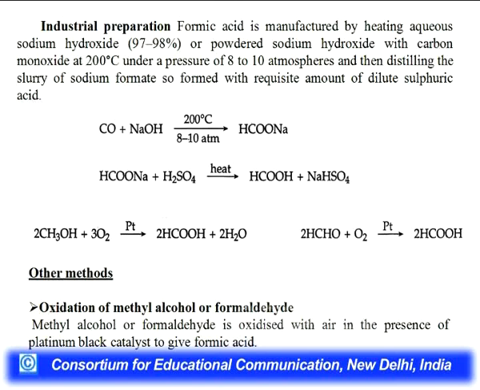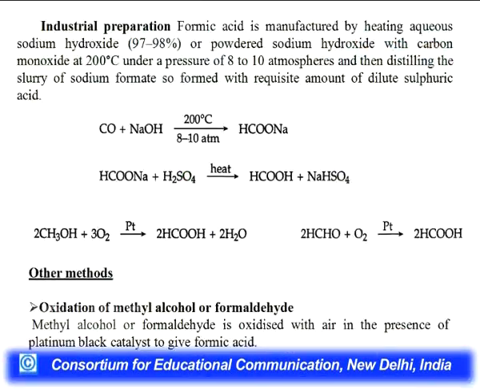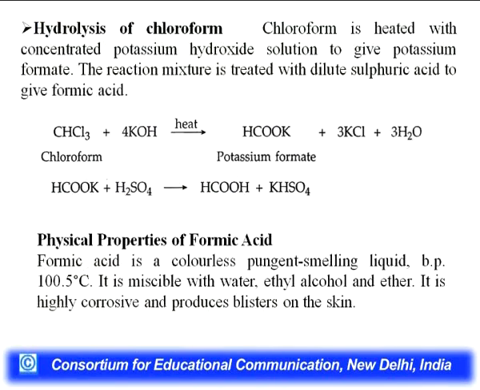Cost effectiveness is there. Formic acid is manufactured by heating aqueous sodium hydroxide or powdered sodium hydroxide with carbon monoxide at 200 degrees Celsius under a pressure of 8 to 10 atmospheres, and distilling the slurry of sodium formate so formed with the requisite amount of dilute sulfuric acid. You can see the preparation of formic acid. Other methods are oxidation of methyl alcohol or formaldehyde. Methyl alcohol or formaldehyde is oxidized with air in the presence of platinum black catalyst to give formic acid.